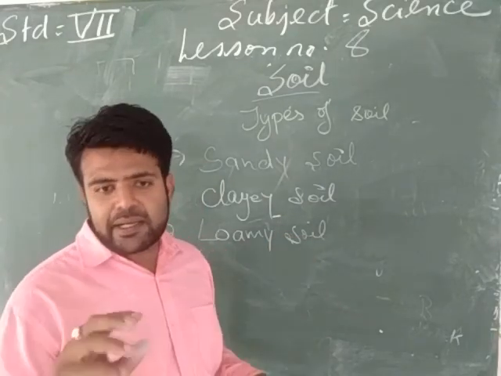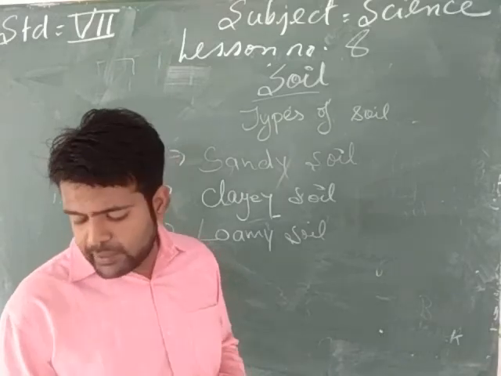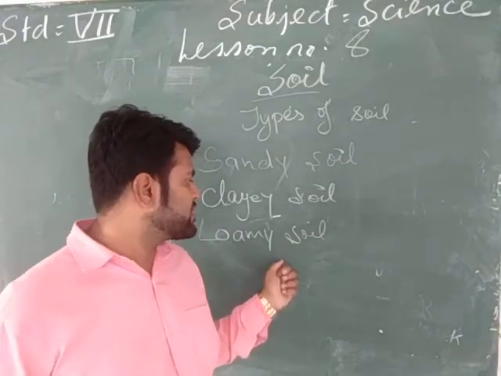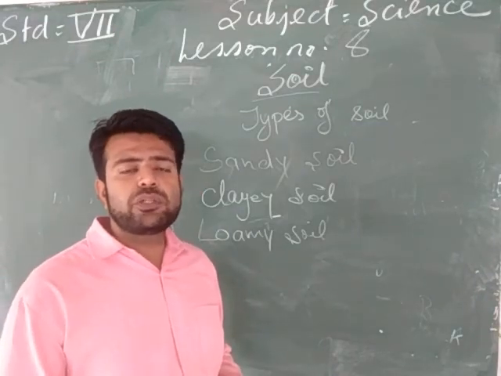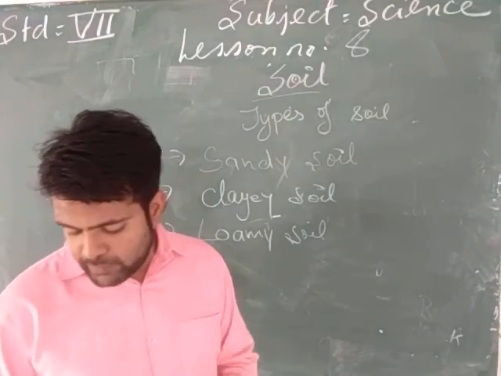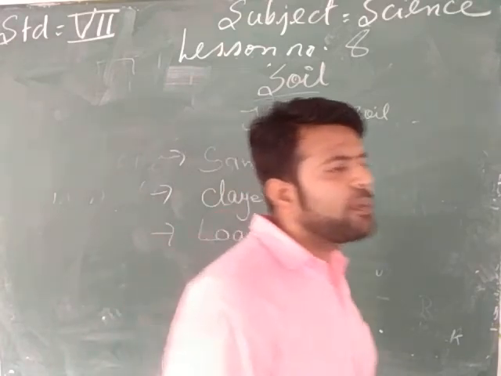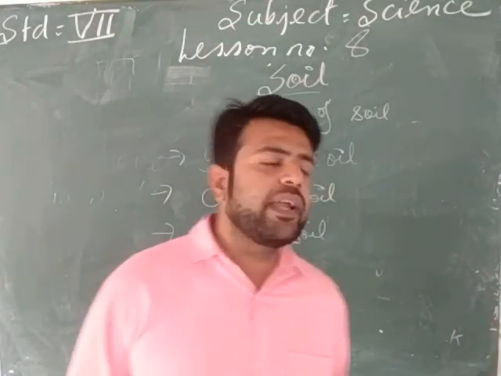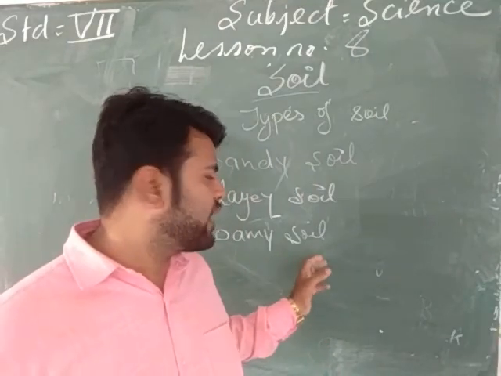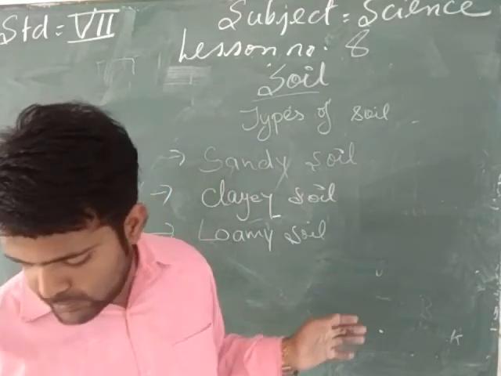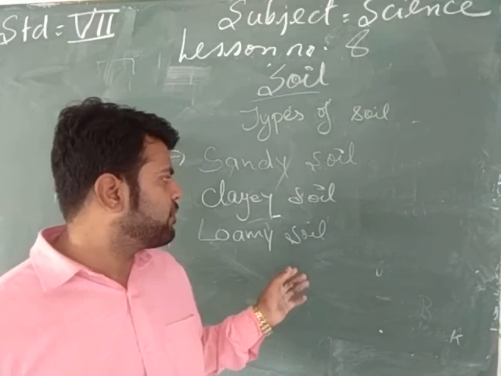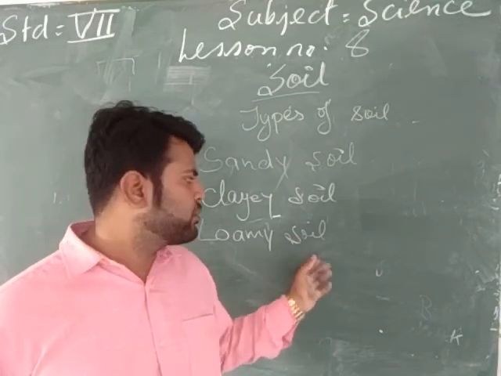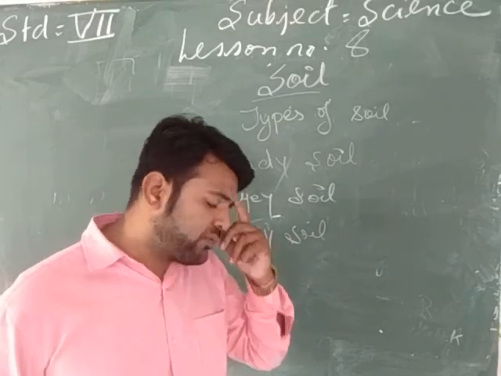It is a little bit crumbly but not smooth and not sticky. This loamy soil contains an equal proportion of sand and big and small pieces. This soil is good for the growth of plants and it can retain enough water. Due to this, it is good for the growth of plants.